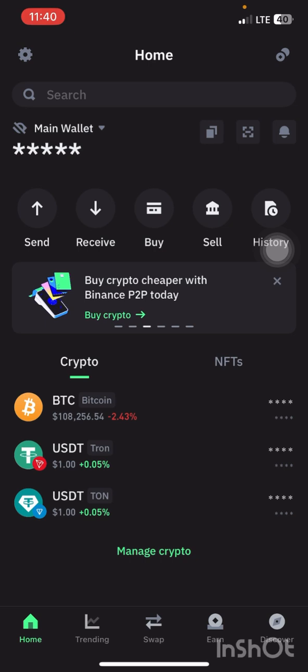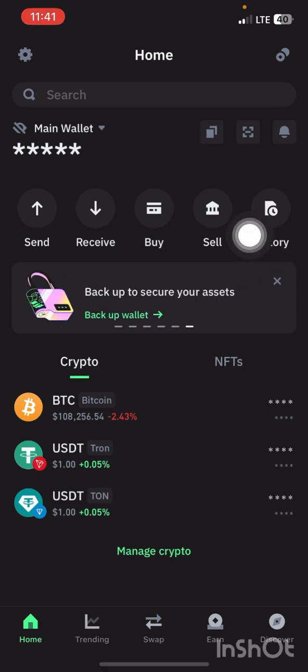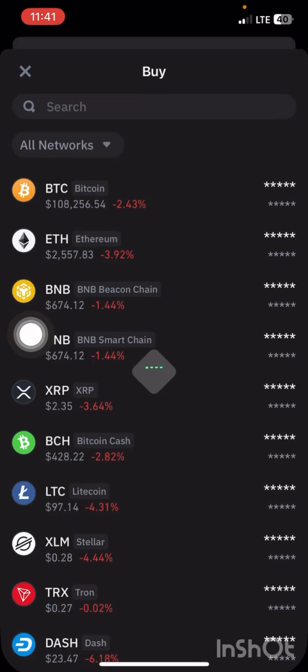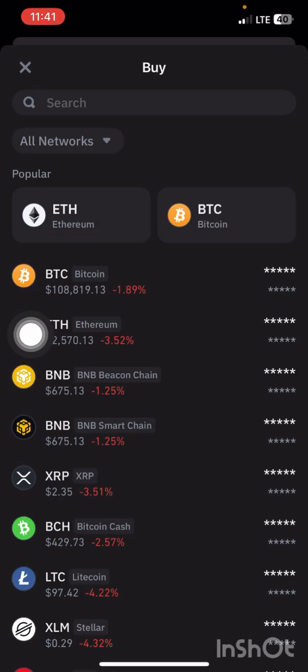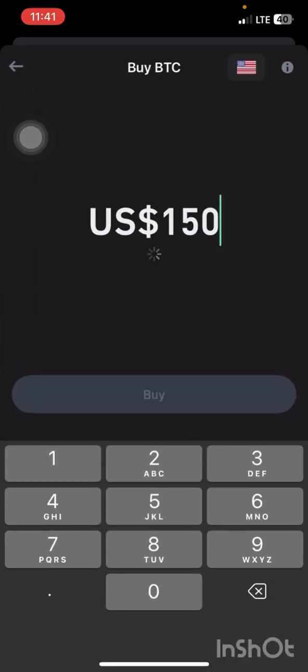And I want you to pay attention and follow this step by step, so that you actually get exactly what I am trying to pass across, and you can go and do the same thing and make the exact same result. So this is our Trust Wallet, and when you're on your Trust Wallet, you just go right here and click on buy. Now when you click on buy, you go to your search bar and search for Bitcoin. Select the first option there.